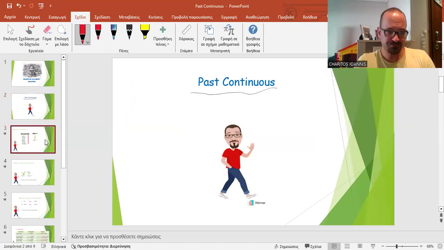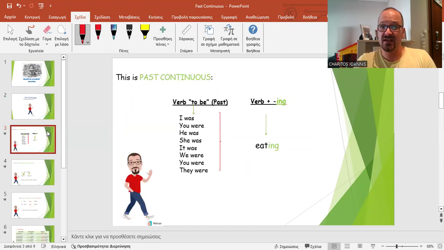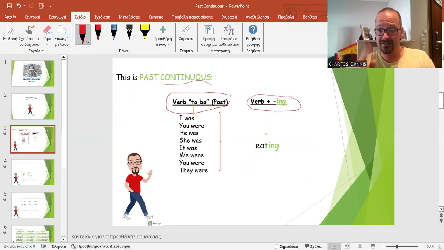So don't forget, since this is a continuous tense, past continuous, like present continuous, the recipe is almost the same. So I need the verb to be and the ing verb. This is what I need to make present continuous also, but there is a difference: the verb to be here must be in the past form because this is past continuous.